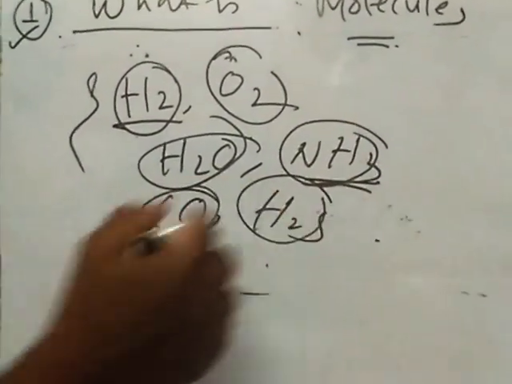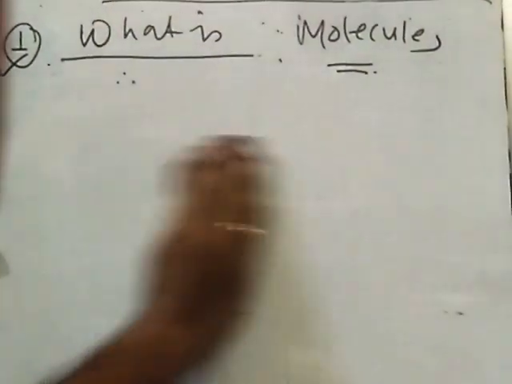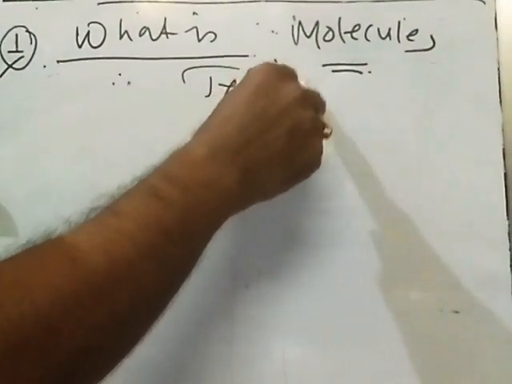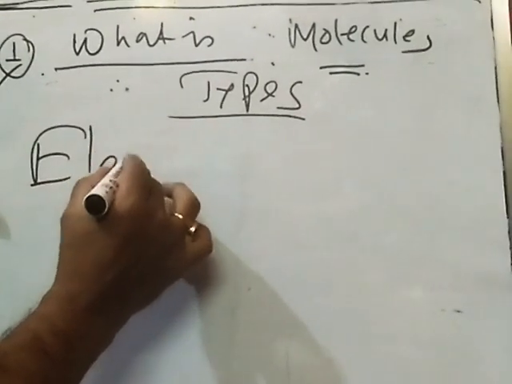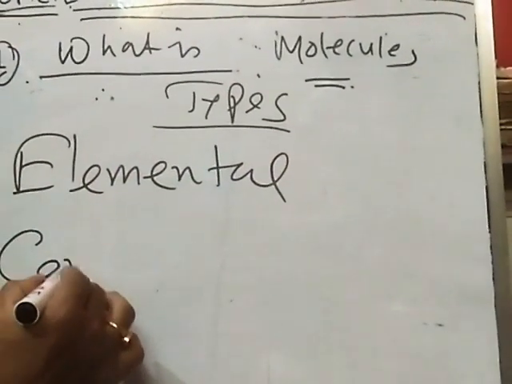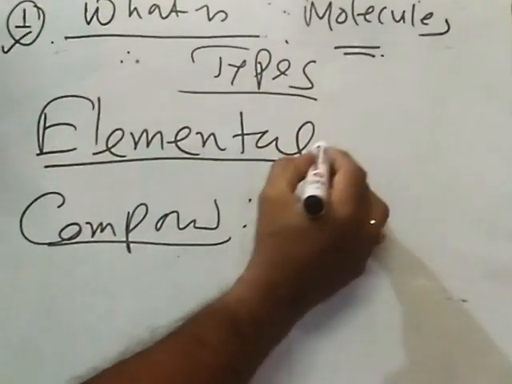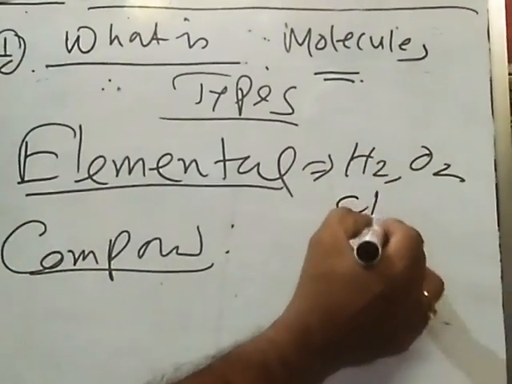Okay. Now we have different types of molecule. Just as I told you, one is elemental molecule, another is compound molecule. Elemental molecule examples I just told you: hydrogen, oxygen, chlorine.